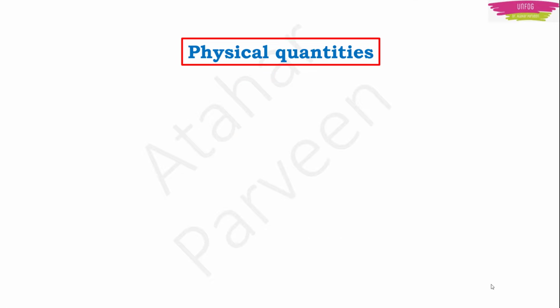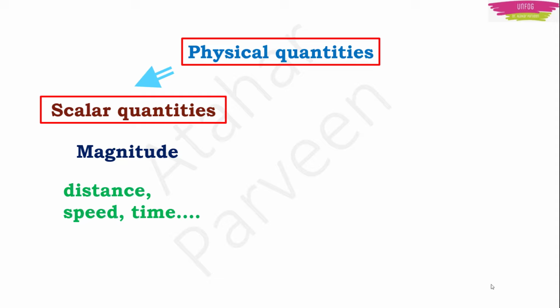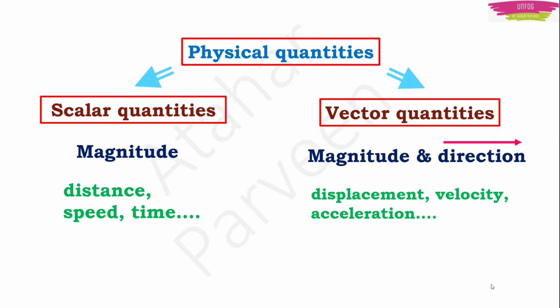So physical quantities can be classified into two types, which are scalar quantities and vector quantities. As you can see here, scalar quantities are defined only with the magnitude of the physical quantity. Examples are distance, speed and time. Whereas vector quantities need direction along with magnitude in order to describe a physical quantity. For example, displacement, velocity and acceleration.